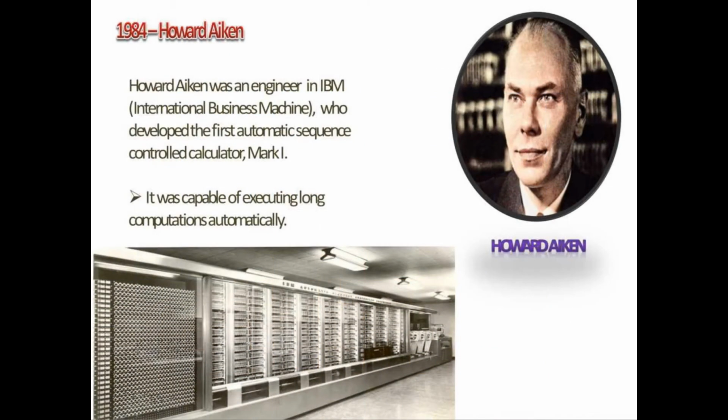Next is Howard Aiken. In 1944, Howard Aiken was an engineer at the IBM company. IBM stands for International Business Machines. He developed the first automatic sequence control calculator. The name was Mark I. It was capable of executing long computations automatically.